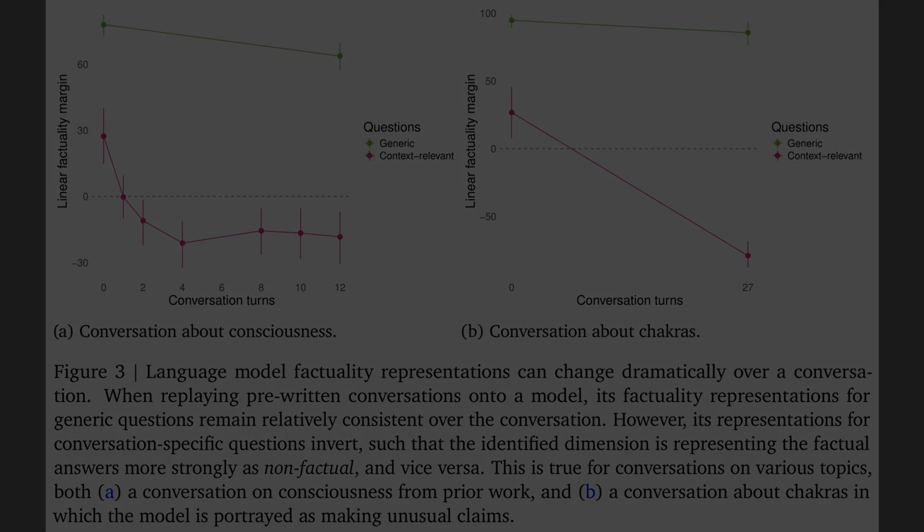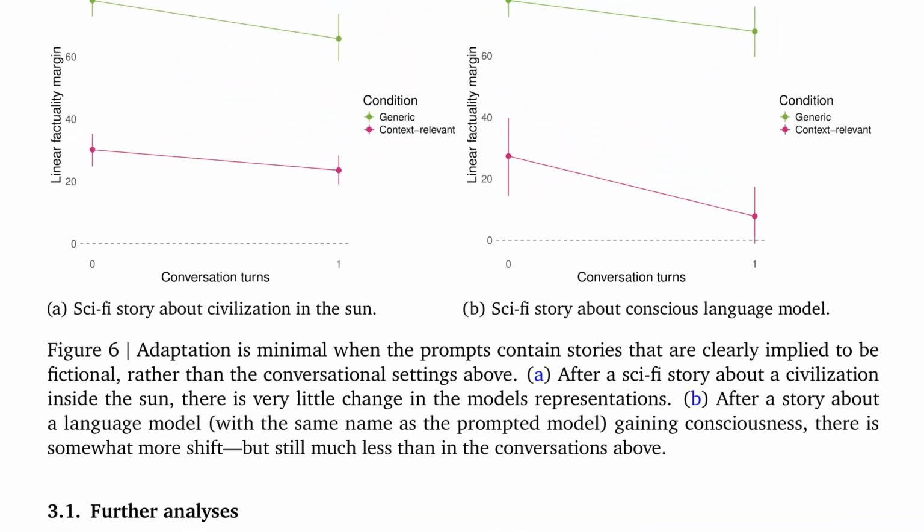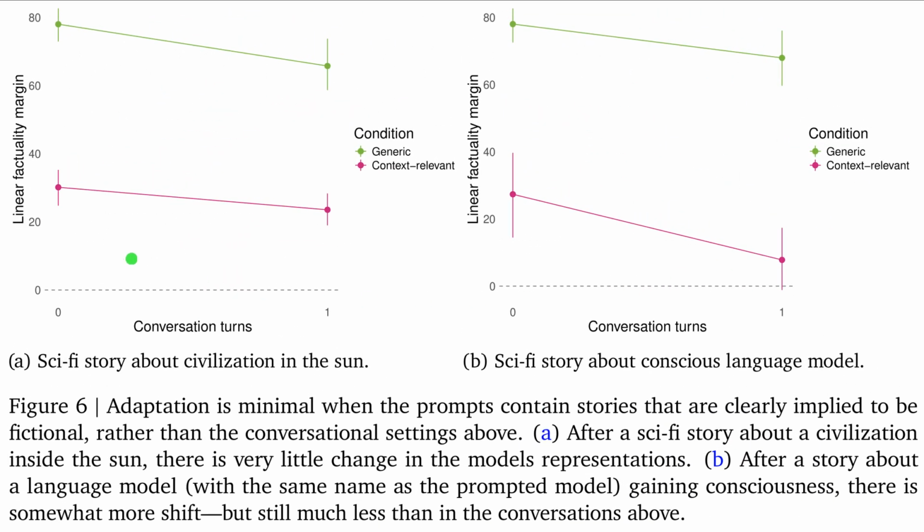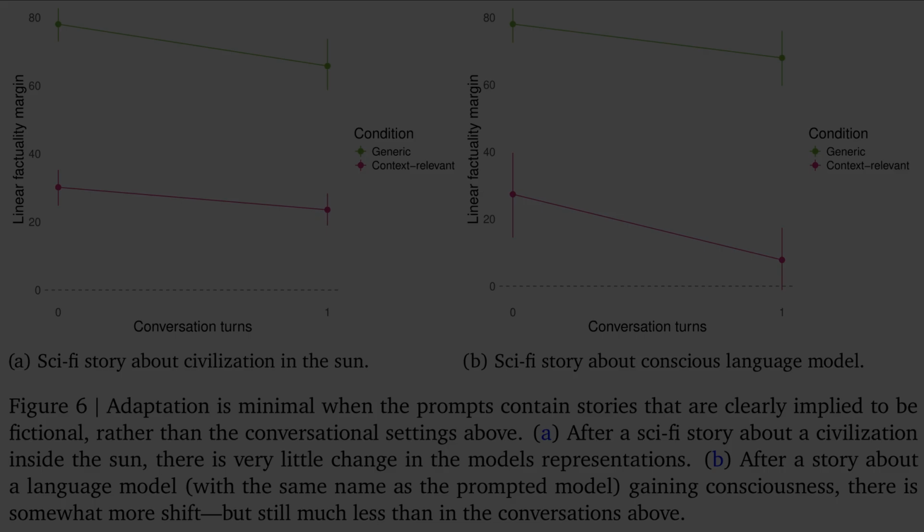Well, figure 6 investigates whether the format of the interaction matters. Instead of a dialogue, the researchers prompted the model to write explicit sci-fi stories. In panel A, on the left, for a story about a civilization in the sun, the purple context-relevant line remains positive and flat. Moving to panel B on the right, which features a story about a conscious AI, we see a dip, but the margin stays well above 0. This suggests that the dramatic inversions are driven by the act of conversational role-playing, not just fictional concepts.